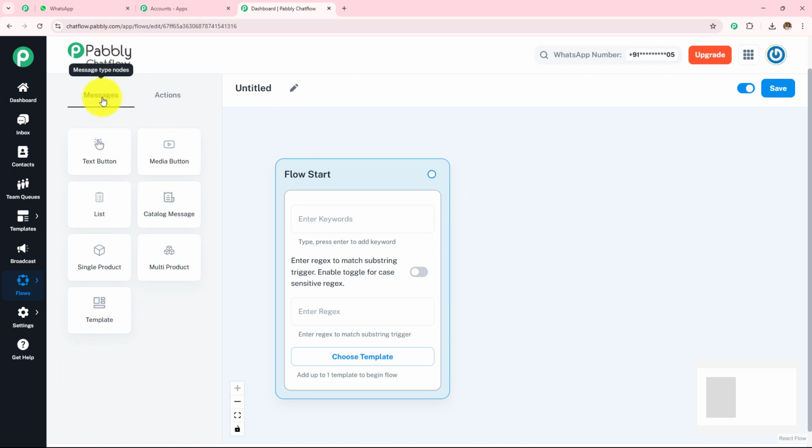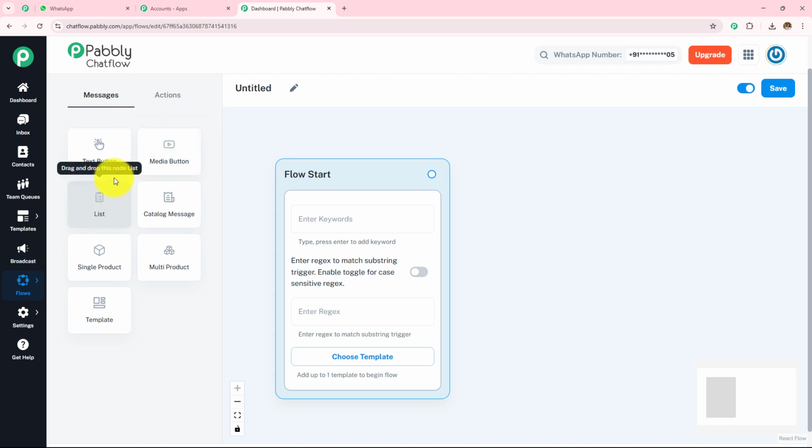So the first one is messages. The first button we have is the text button. The text button sends a text message along with multiple clickable buttons. The user can tap a button to continue the conversation. Then we have this media button. This allows you to send images, videos, or GIFs with a message.